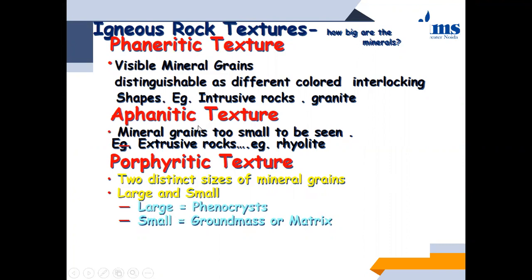So what is the speciality of aphanitic texture? कि mineral grains जो visible होंगे, that will be too small to be seen. Okay, then there is this porphyritic texture, that is two different kind of minerals will be visible in this. Okay, is it clear? Phaneritic में क्या? Visible mineral grains होंगे जो properly visible होंगे. Then aphanitic में the mineral grains will be too small to be seen. And porphyritic में, why porphyritic? Because two distinct size of minerals will be there. Like you will be able to see two different minerals.